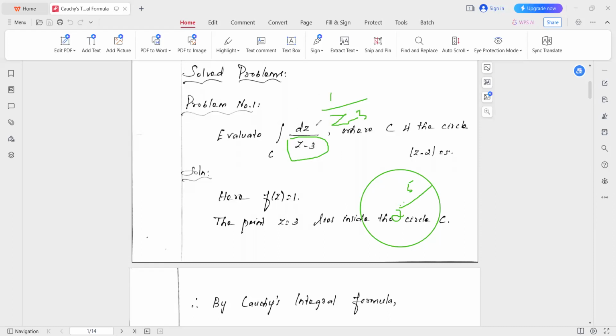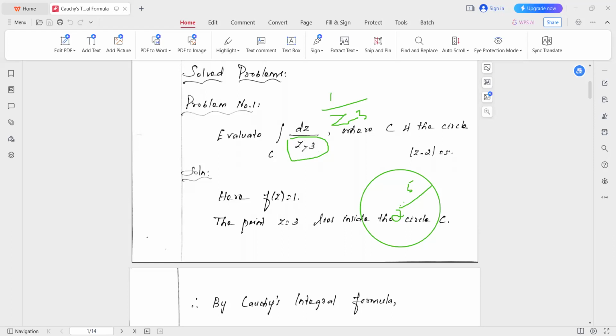So the function is analytic at all points inside the circle except at the point 3. Next we have to check whether this point lies inside the circle or outside the circle. That is a very important thing.